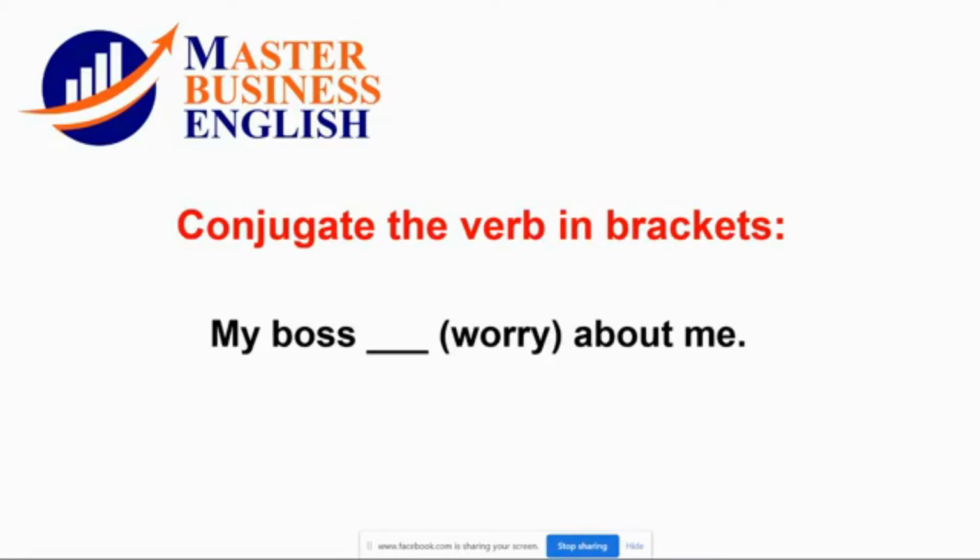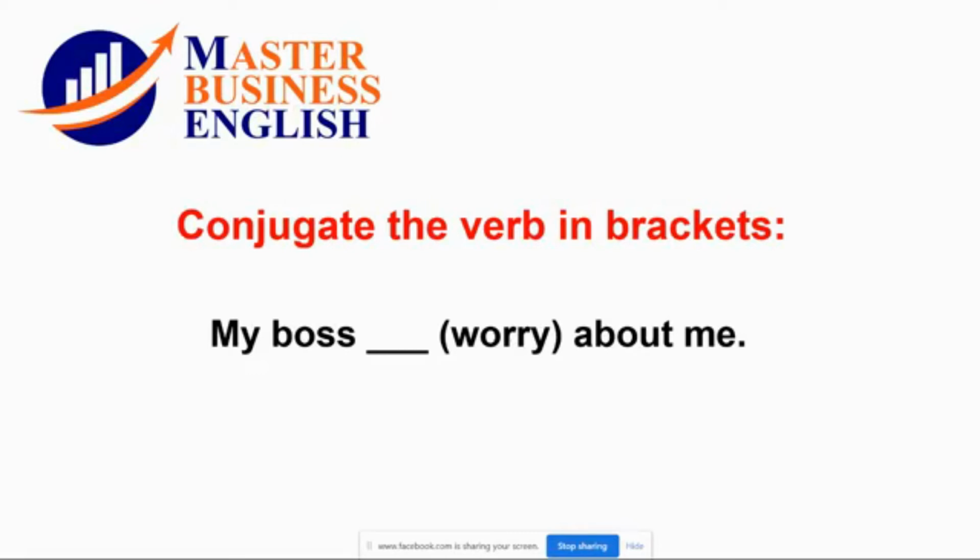Let's go with the next sentence. My boss, gap, the verb is worry about me. Great. What's the verb? Exactly.